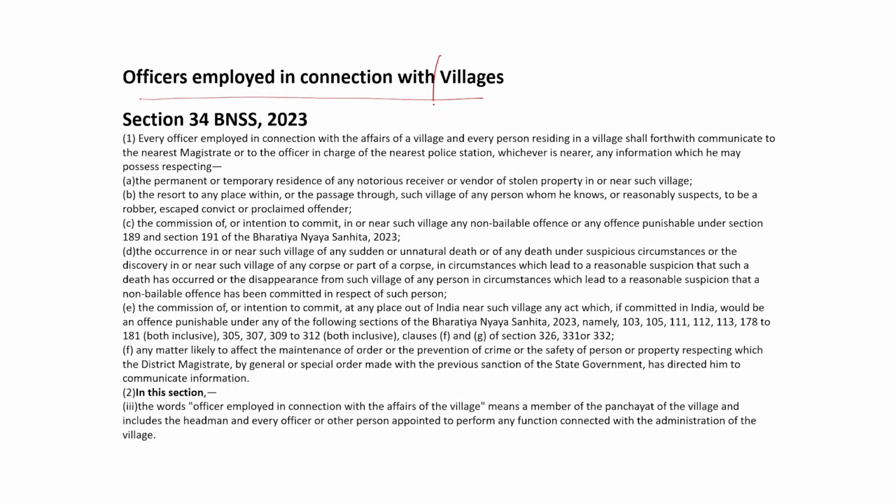Then section 34 mentions the villages. It says that every officer employed in connection with the affair of village, and here you will find in explanation, it says officer employed in connection with the affair of village means member of panchayat of the village, including headman, and every officer who is specially appointed to perform any such function connected with the administration of the village.